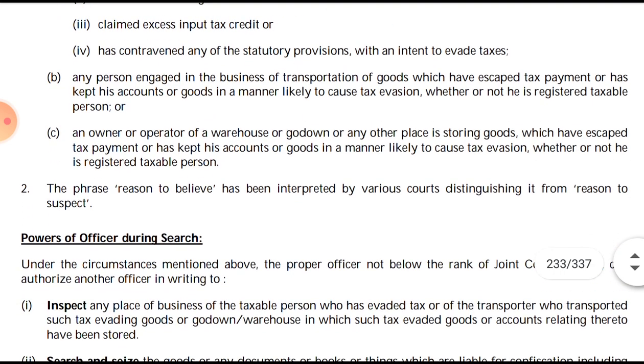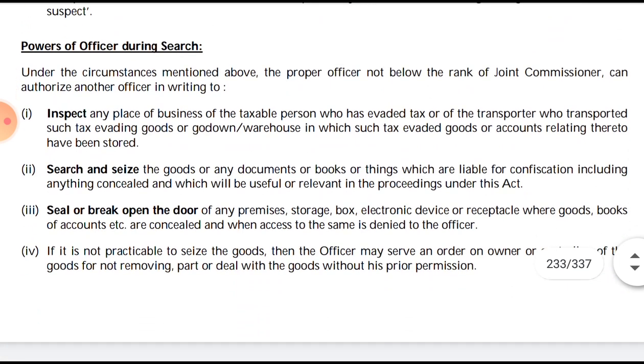Okay, so the phrase reasons to believe has been interpreted by various courts, distinguishing it from reasons to suspect. Reasons to suspect is like the officer is presuming or assuming, but in this case he should have reasons to believe. Then the power of the proper officer during the search, under the circumstances mentioned above, where he believes that the taxable person has suppressed the tax, or the transporter of the goods, or the warehouse owner or operator has evaded the payment of the tax, or kept accounts which will cause the evasion of the tax.